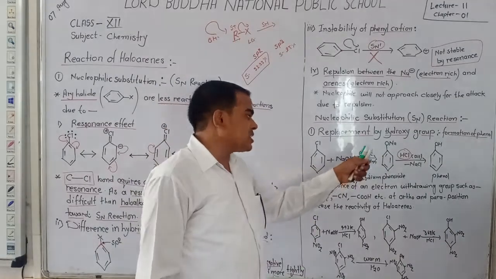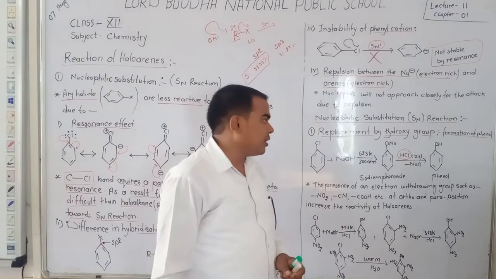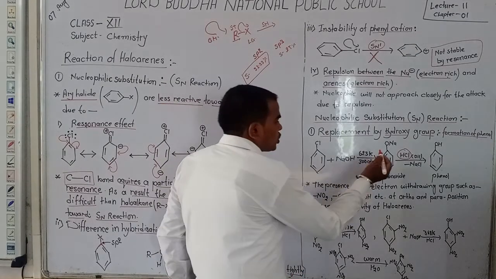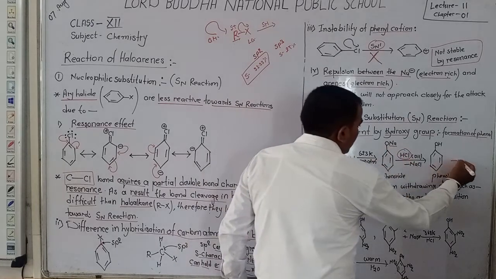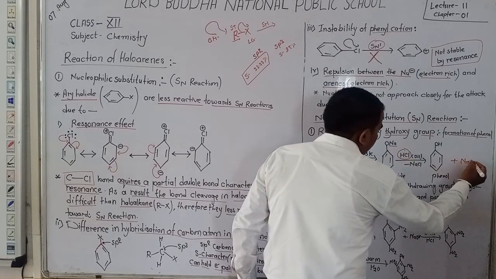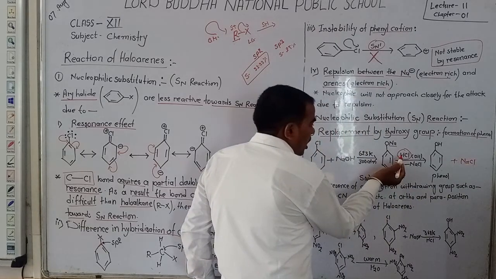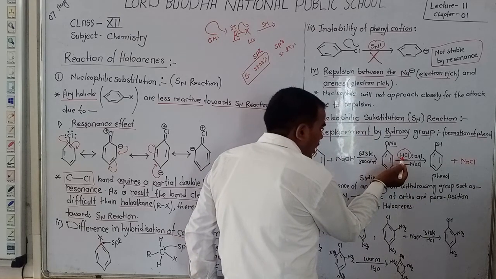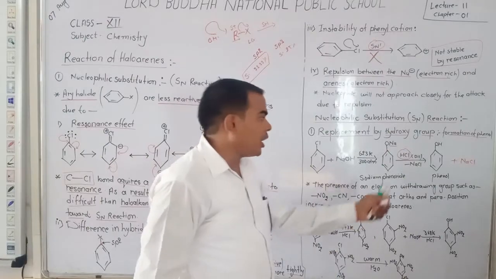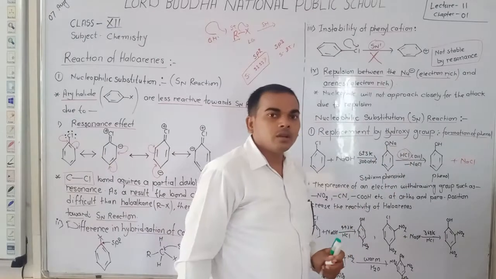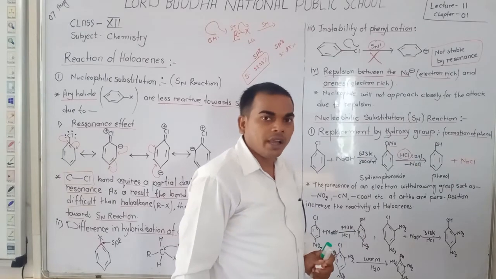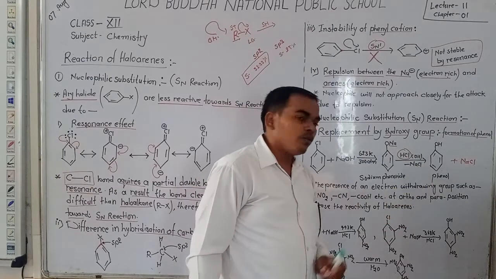When we use HCl, the sodium of the phenoxide reacts with the Cl and forms NaCl, and the hydrogen of the acid joins the oxygen of the phenoxide ion and converts it into phenol.